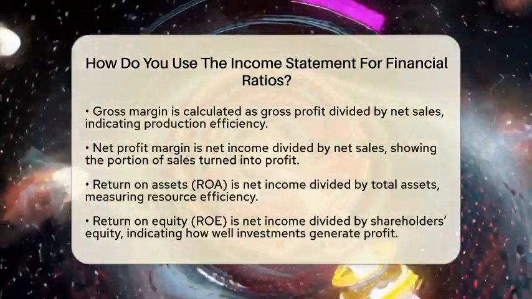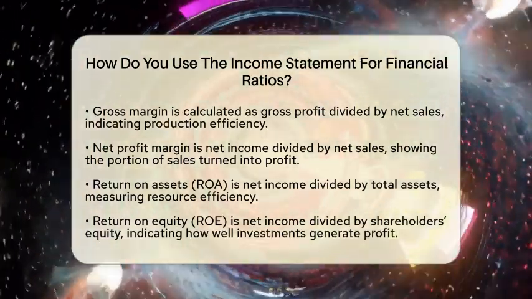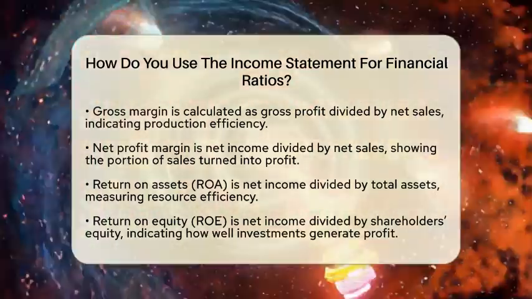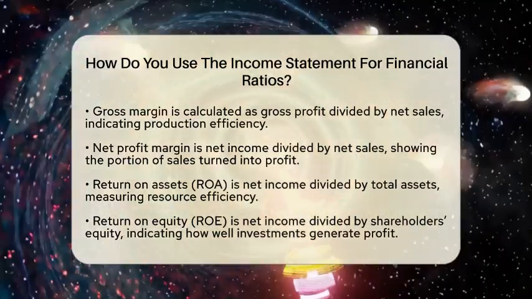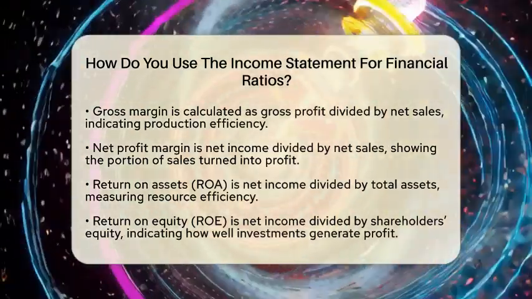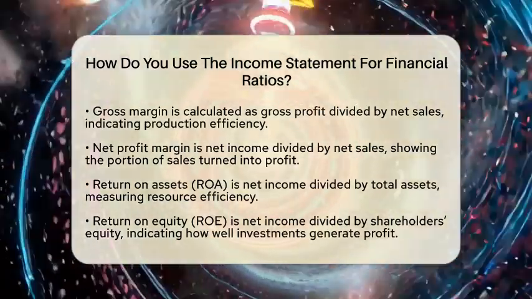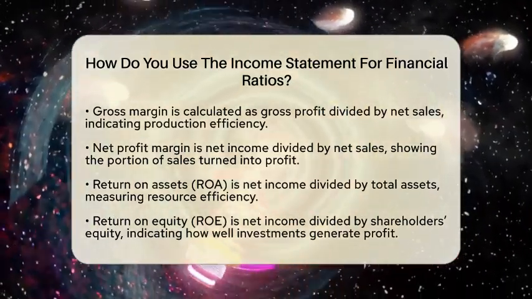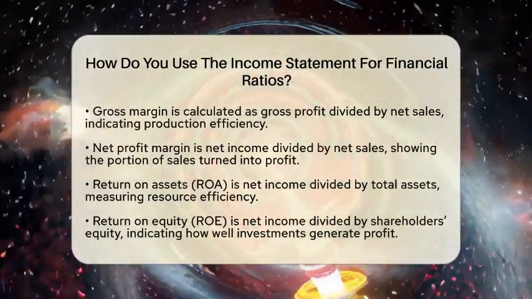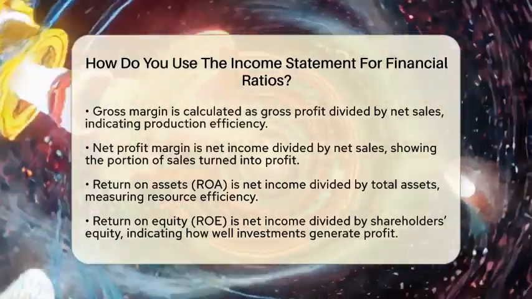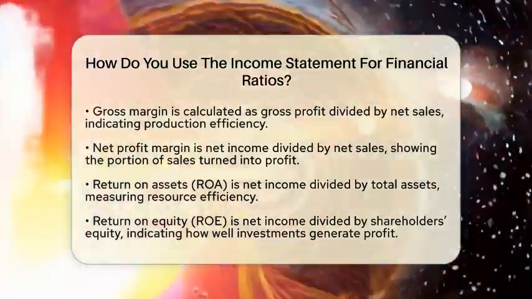For example, gross margin is calculated by dividing gross profit by net sales. It shows what percentage of sales remains after covering production costs, giving us a sense of how efficiently a company produces its goods. The net profit margin is net income divided by net sales, revealing what portion of sales turns into profit. Return on assets is net income divided by total assets, showing how effectively the company uses its resources to generate profit. Return on equity is net income divided by shareholders' equity, indicating how well the company uses shareholders' investments to make money.